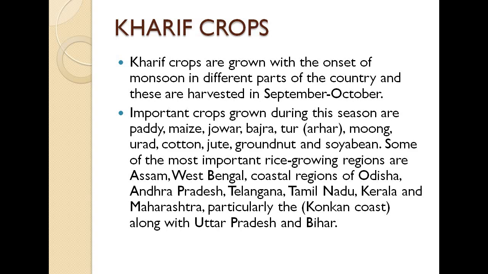and some of the most important rice growing regions are Assam, West Bengal, coastal regions of Orissa, Andhra Pradesh, Telangana, Tamil Nadu, Kerala and Maharashtra, particularly the Konkan coast along with Uttar Pradesh and Bihar. So all the rice growing regions are here. So basically in most of these particular regions that are mentioned here, they grow these kind of crops in a well organized manner. So they have a large production of these particular crops.